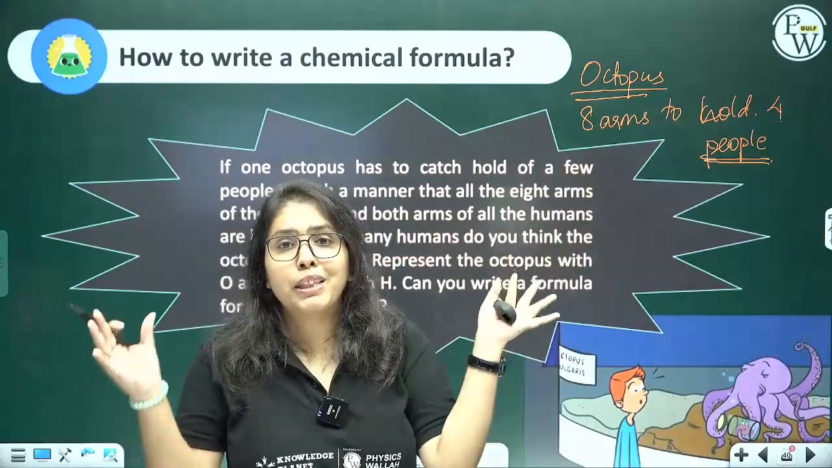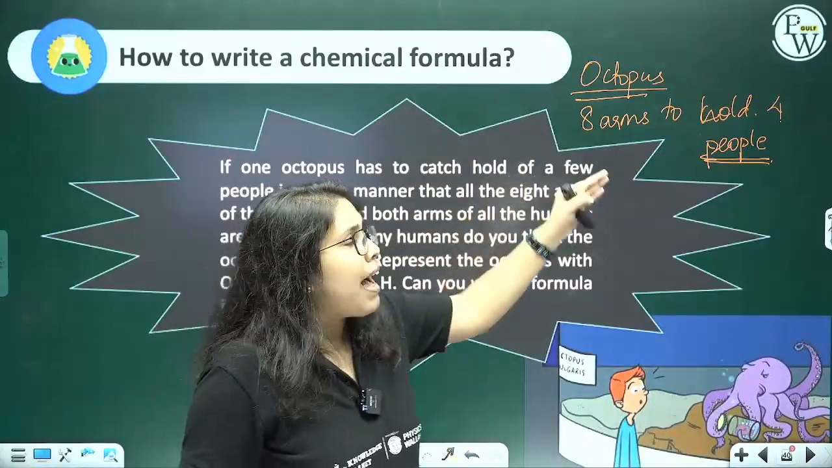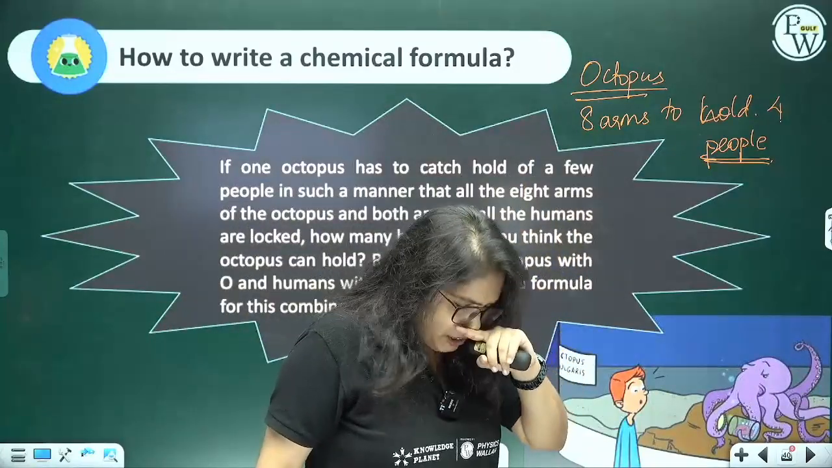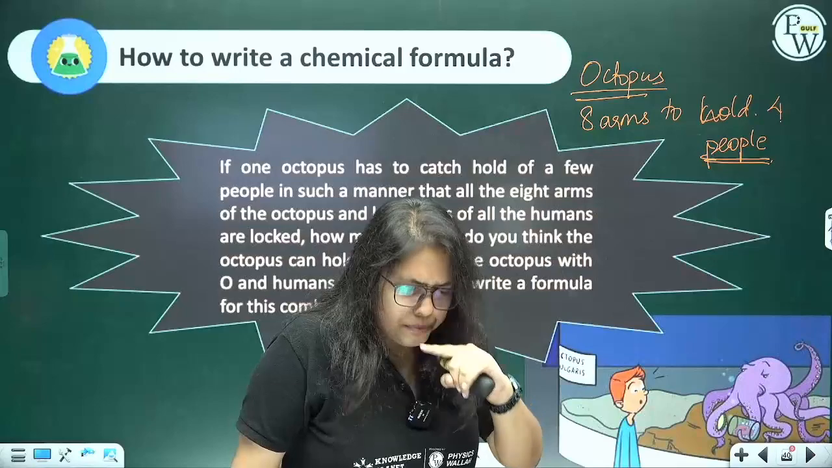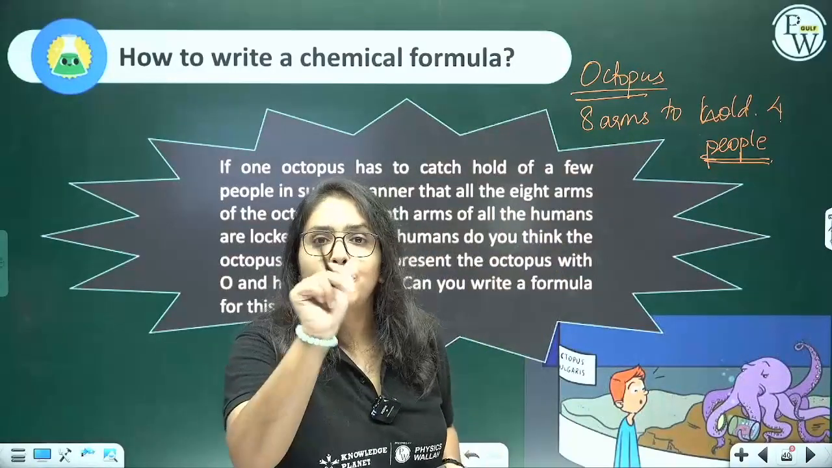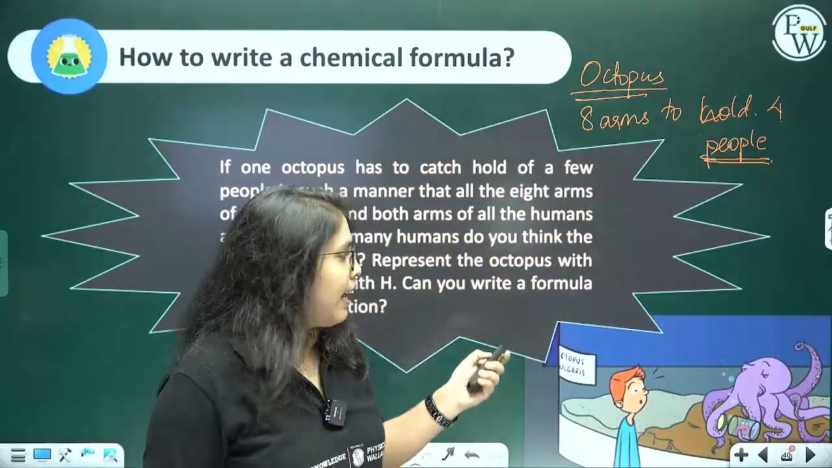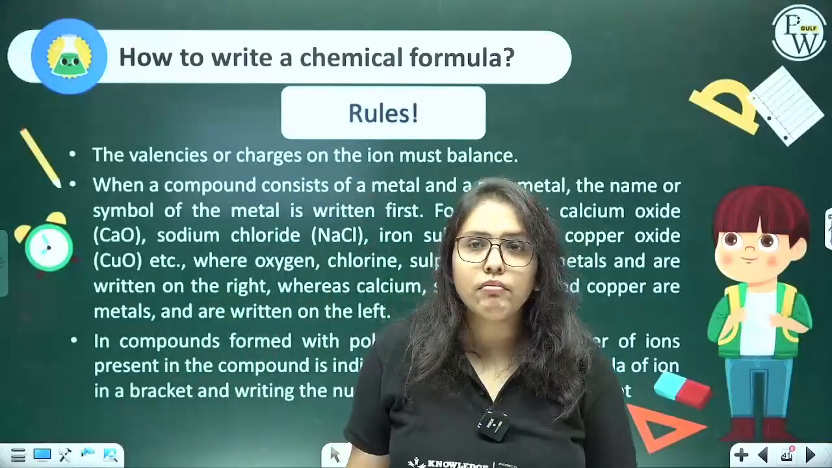Why? Because it is with these 8 arms that it is getting hold of men. And that of a man is 2 arms, right? So the combining capacity of a man becomes 2. All right, moving on.